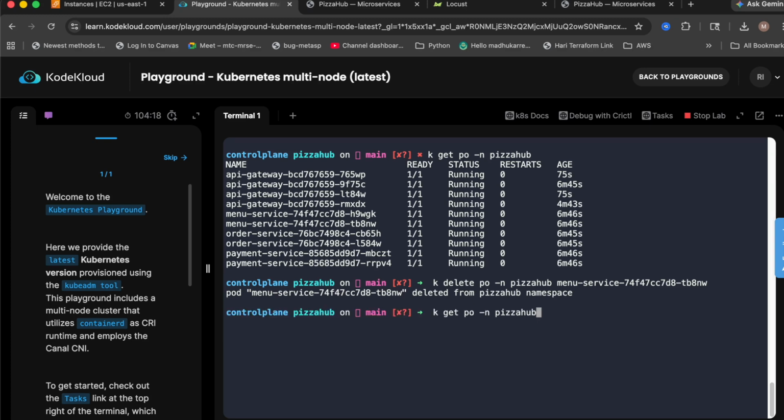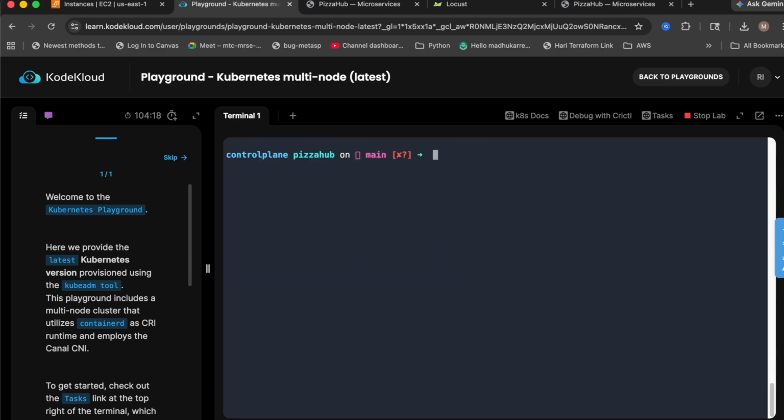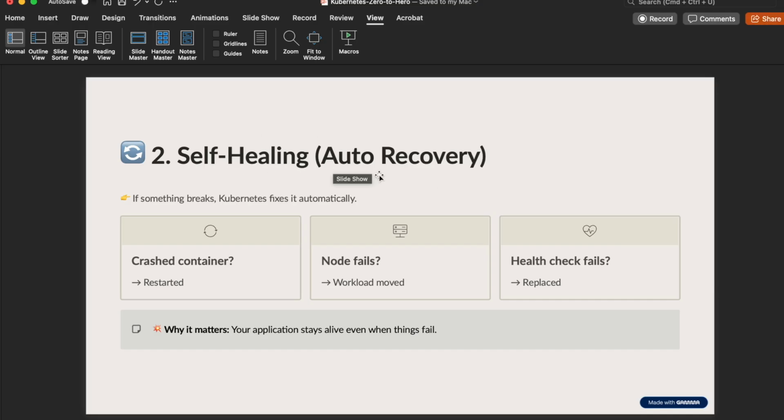If I rerun that command, get pods, now you can see the menu service was created 36 seconds ago. So Kubernetes automatically created that. Soon it's going to delete this API gateway service as well, because we reduced traffic. So that's how we can achieve self-healing. Even if the node fails behind the scenes, it's going to automatically replace that pod in a different node.